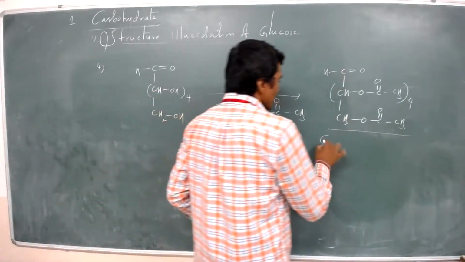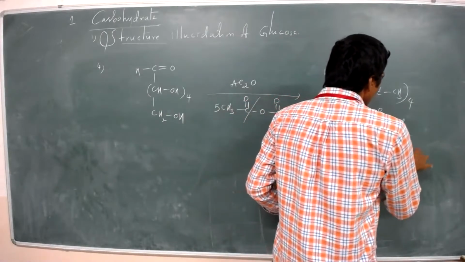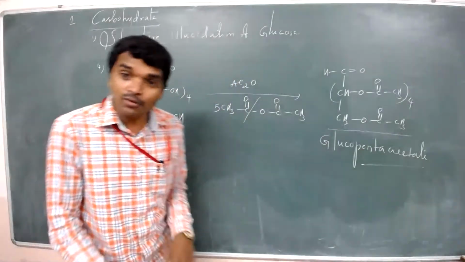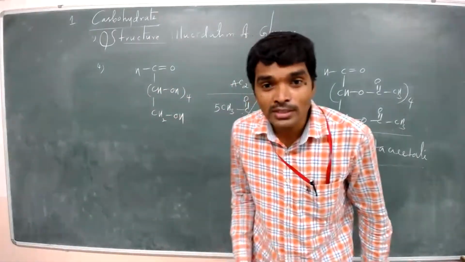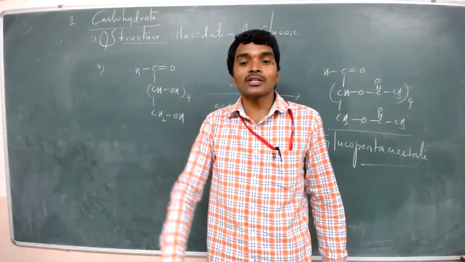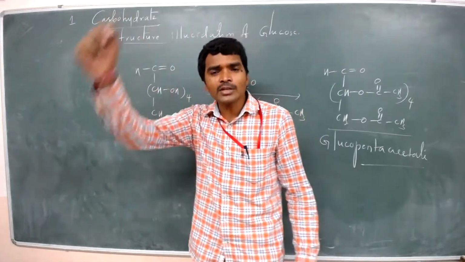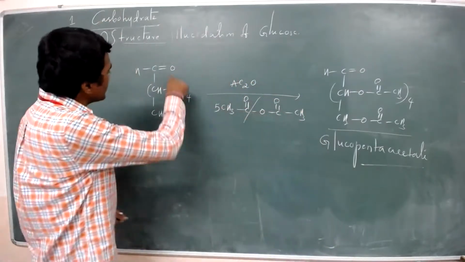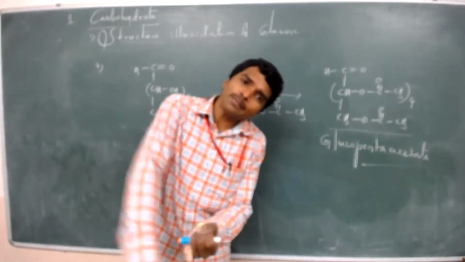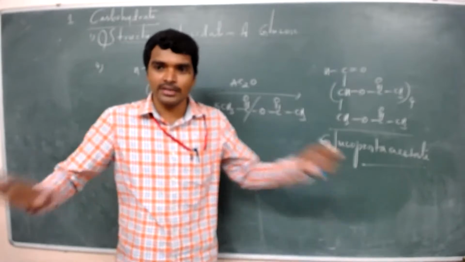This is glucopentaacetate. Glucopentaacetate will be formed by this reaction. What we confirmed is that glucose has 5 alcohol functional groups present. Again, next doubt, sir: if 5 alcohol functional groups, how many are primary and how many secondary? That we can confirm with the last reaction.